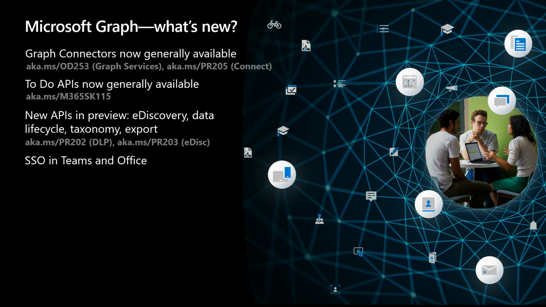in the Office UI. In addition to that, we have resource-specific consent for Teams applications, meaning that we have now a method to get more granular permissions for teams or groups where the group owners can add applications to their specific group. Now, we have partners like Zapier who have been integrating with Microsoft Graph for a long time and are already taking advantage of these new capabilities in Teams.